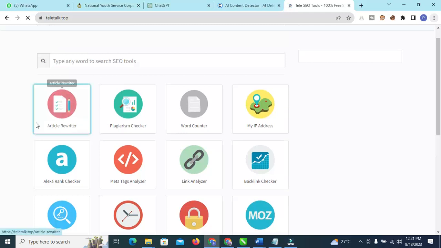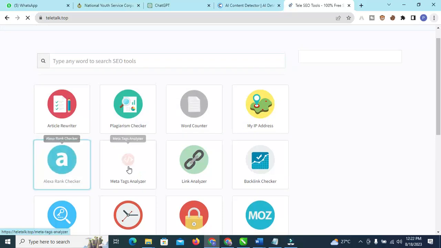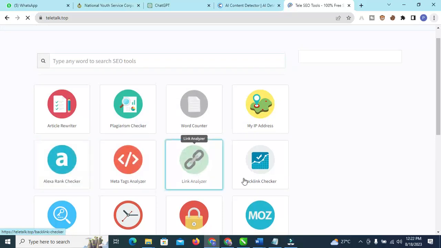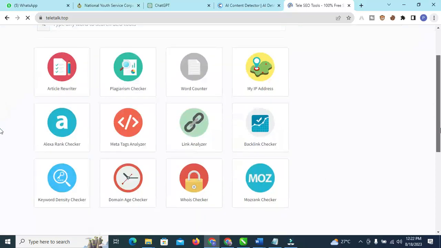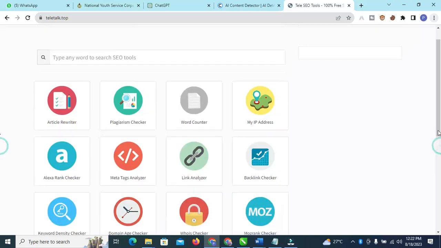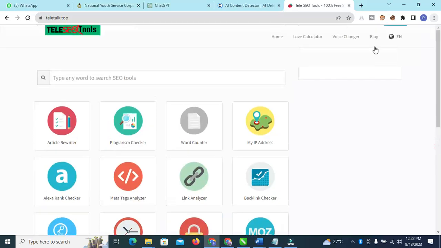This article writer, and then you can also check your plagiarism, count the number of words. You can check your IP address, Alexa rank of the website, meta tag analyzer, link analyzer, backlink checker. You can see we have a lot here. Keyword density checker, keyword checker, whois checker, rank checker. So that is that for this website. We have a lot you can do here. At your own leisure time, you can just come here and check it out.